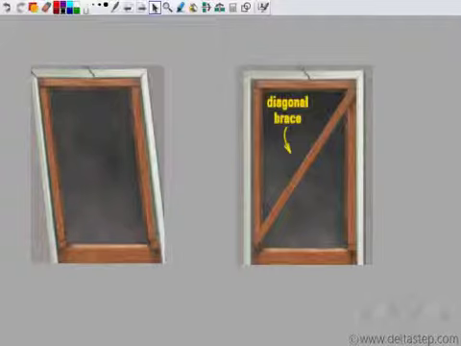But as soon as I put a diagonal brace along this door, what I'm doing is I'm actually forming 2 triangles. And these 2 triangles have 3 sides fixed. By SSS congruency, I know that as soon as I fix the 3 sides of a triangle, I can get only one possible shape and size. That is the congruent triangle.